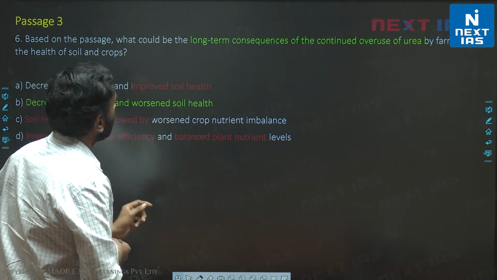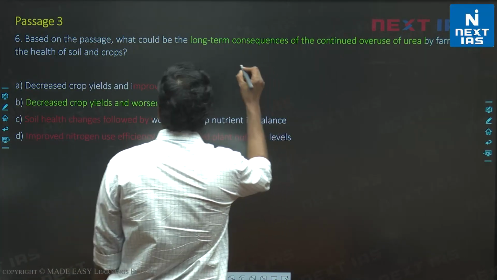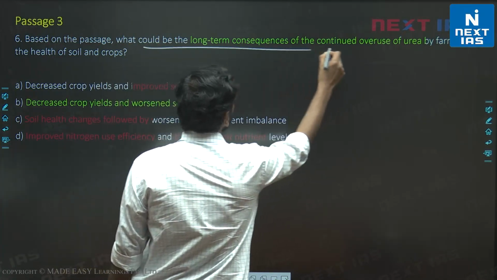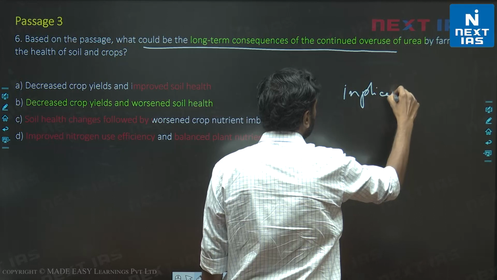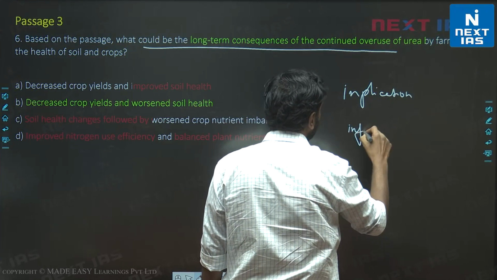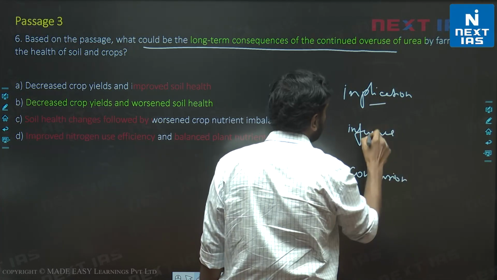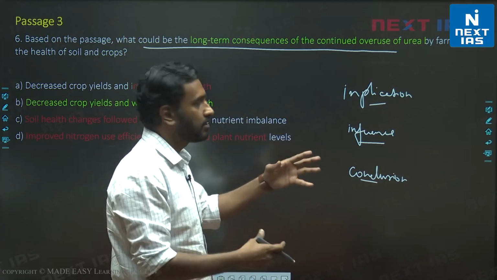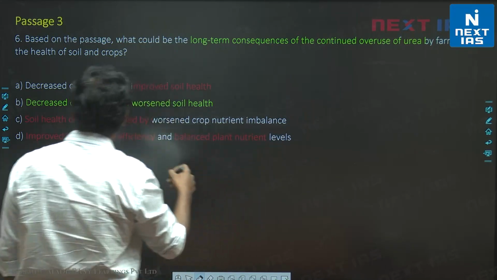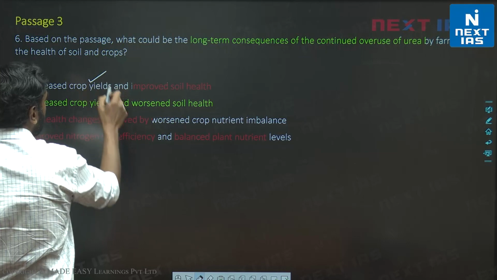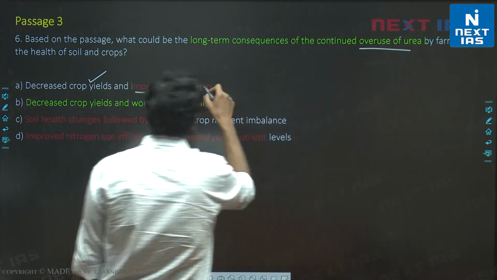Let's look at 6. Based on the passage, what could be the long-term consequences of continued overuse of urea? So we are talking about what could be the long-term consequences of continued overuse of urea. This is still, by the way, an implication, inference, or conclusion kind of question. These words essentially mean the same thing, which is why I'm telling you to think of these questions in a similar way. If you notice, decreased crop yields is valid, but improved soil health is not valid. We can't say the long-term consequence of overuse of urea is improved soil health.